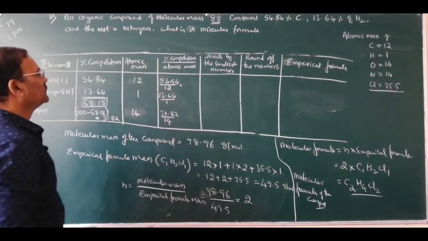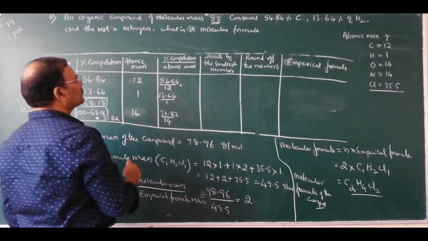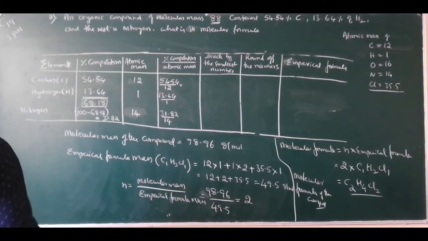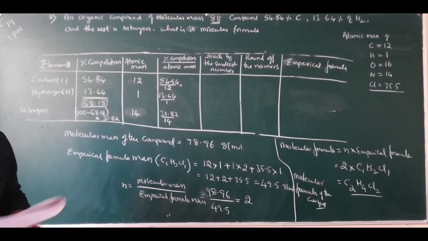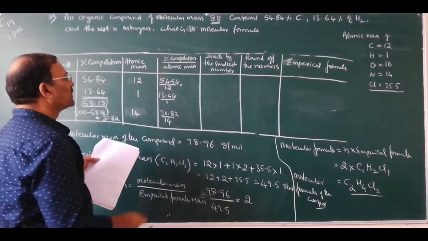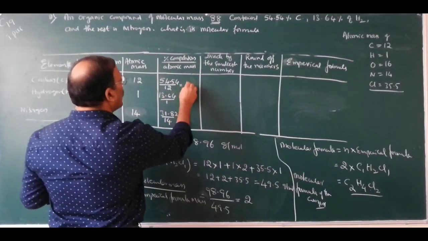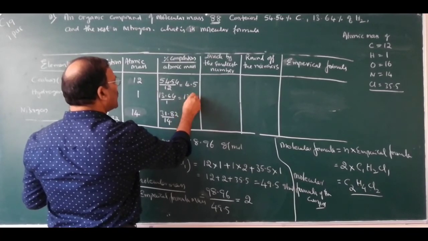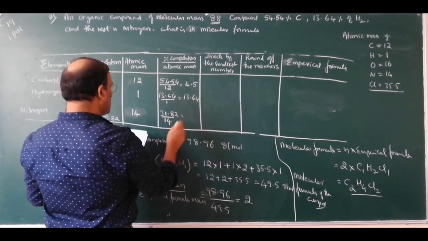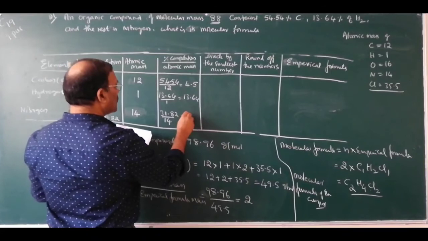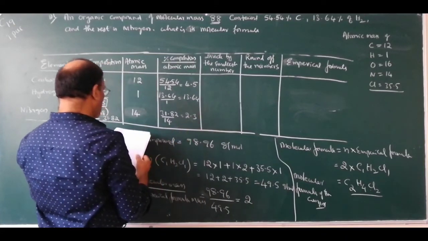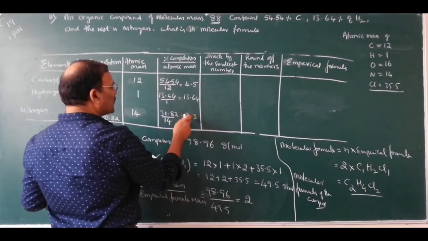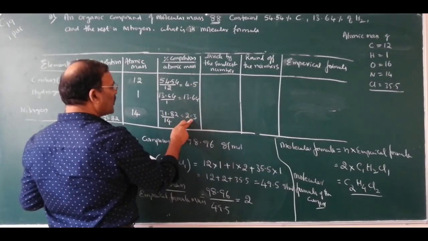So this is around 4.5, this is 13.64, and this one is 2.3. Out of these numbers, which is the smallest number?